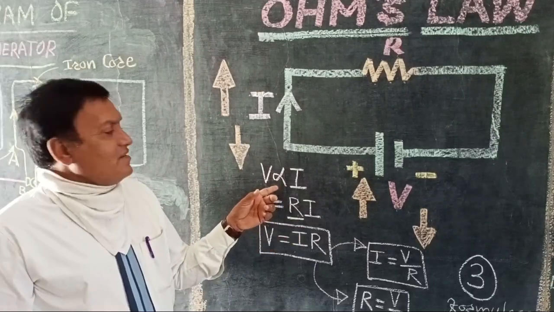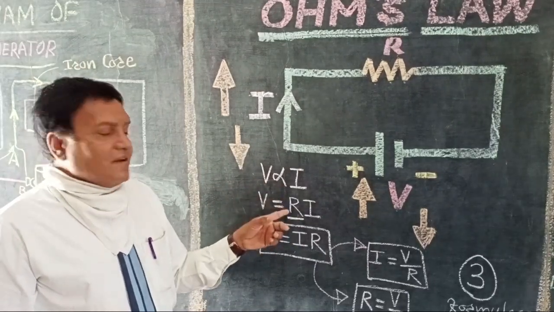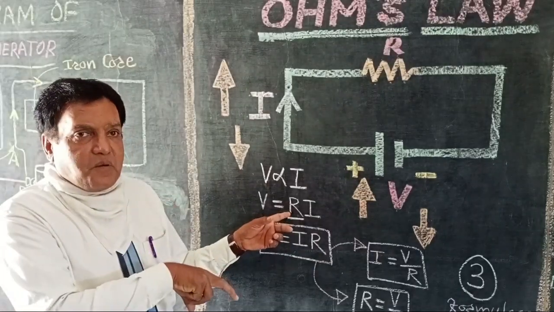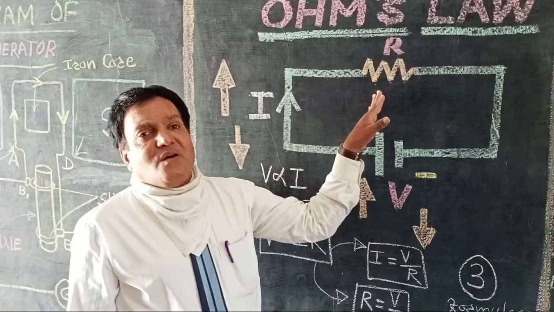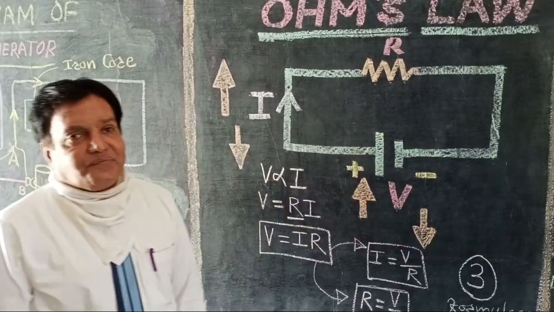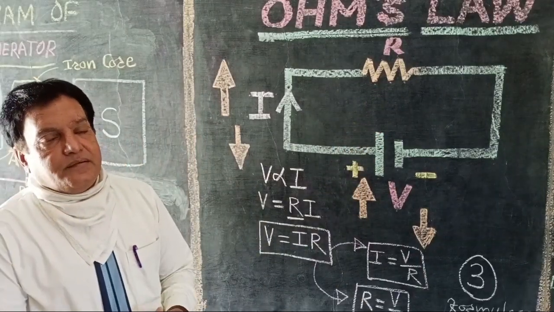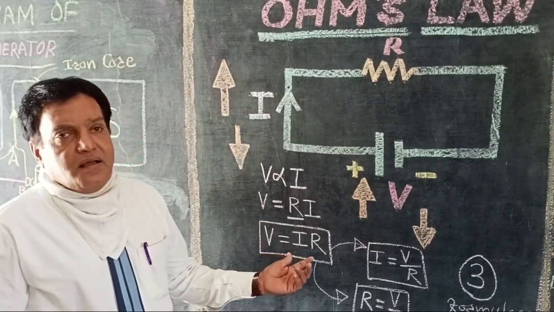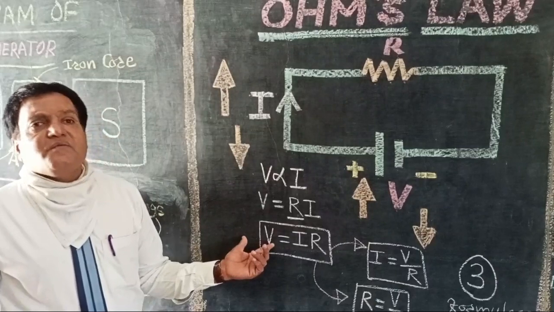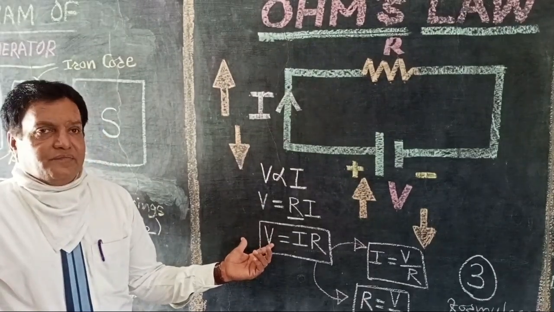Instead of the proportionality sign, we have used the proportionality constant. So we have got the relationship V is equal to IR, and this is the expression for Ohm's law.